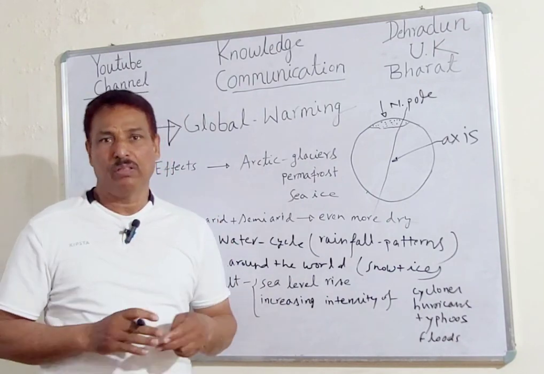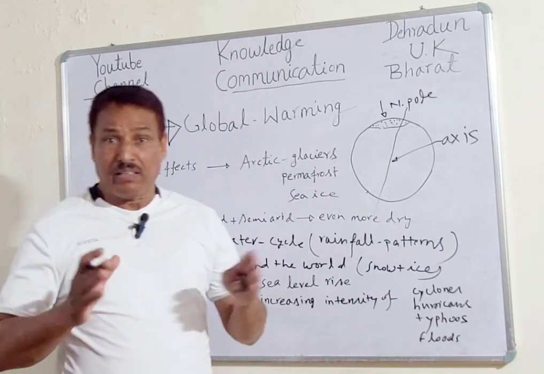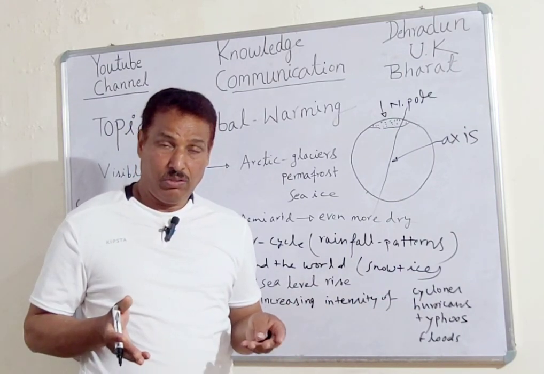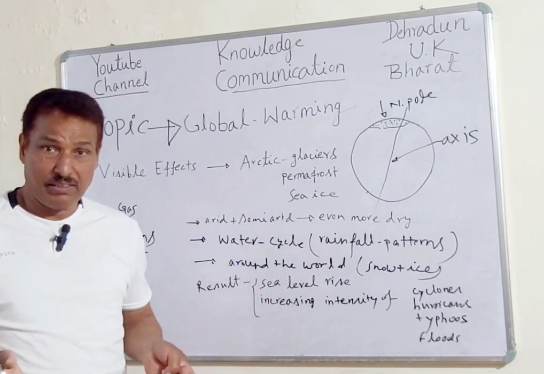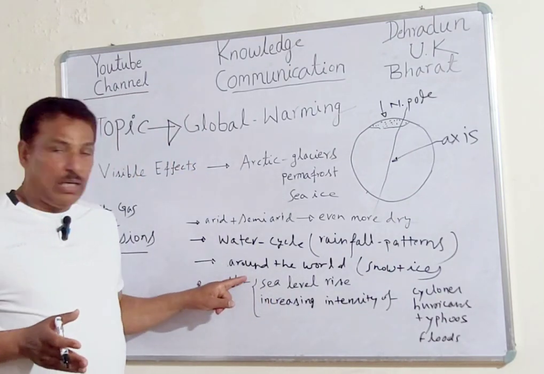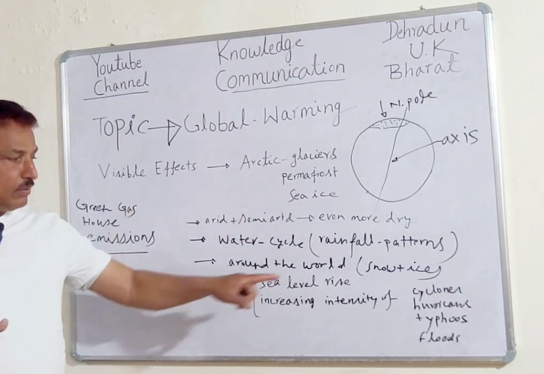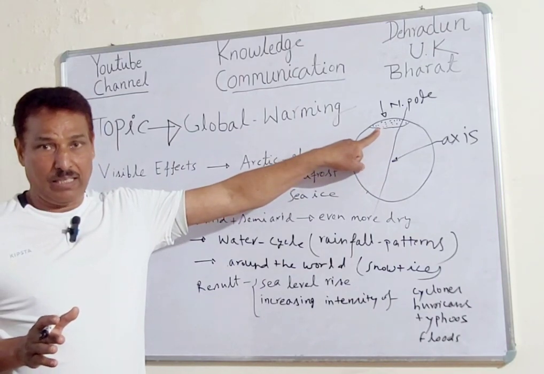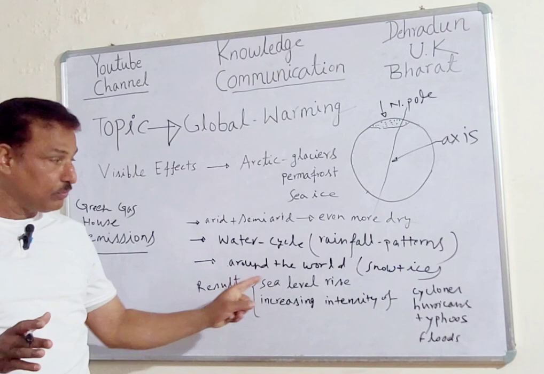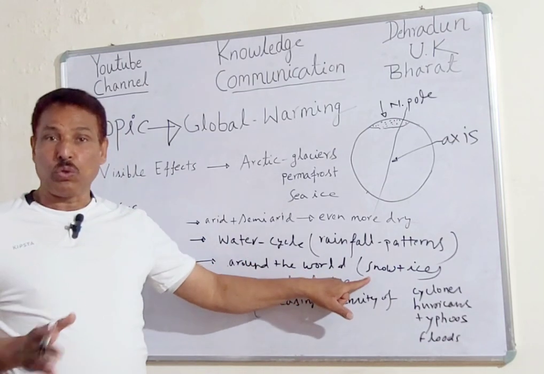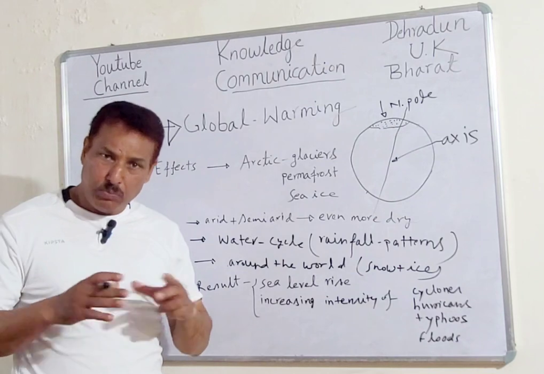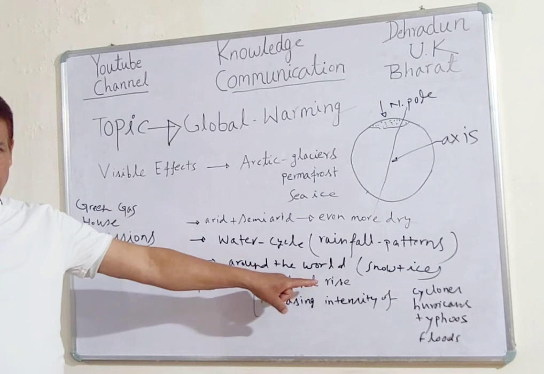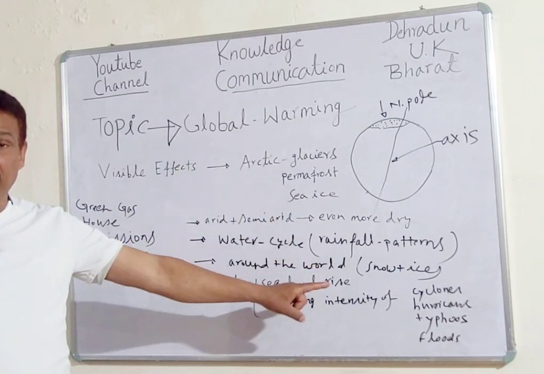And the shift of rainfall will create a severe impact on humanity, on civilization, on diversity and everything. Not only on the North Pole, this phenomenon is happening all around the world, and snow and ice in all portions of the world are melting faster and faster. Means the melting is accelerated.